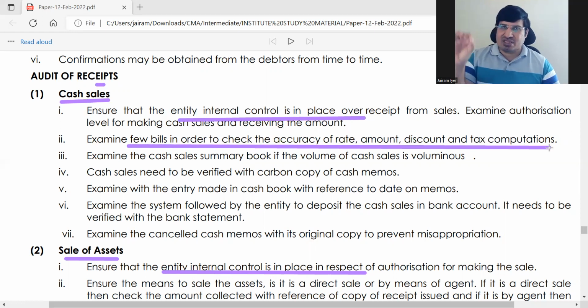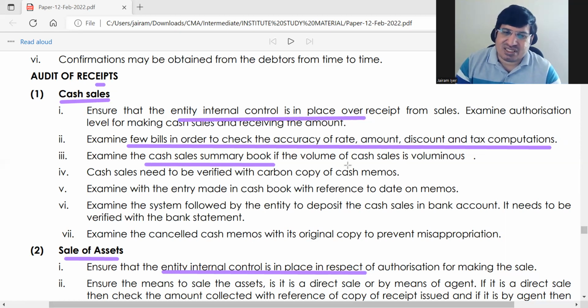In sales, everything is there in the bill, right? Whenever you take a bill from a shop, you have rate, amount, discount, and tax, GST also. He just has to check a few bills and he will get to know how it is being done. And then he can examine the cash sales summary book. If there are too many transactions, he can just check the cash sales summary book. And he needs to verify cash sales with the carbon copy of cash memos. Just see the cash memos and check them with cash sales.